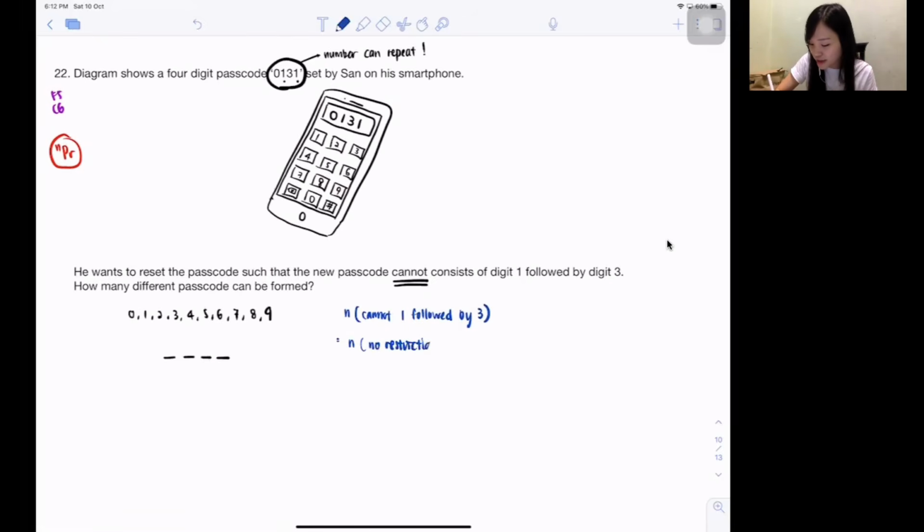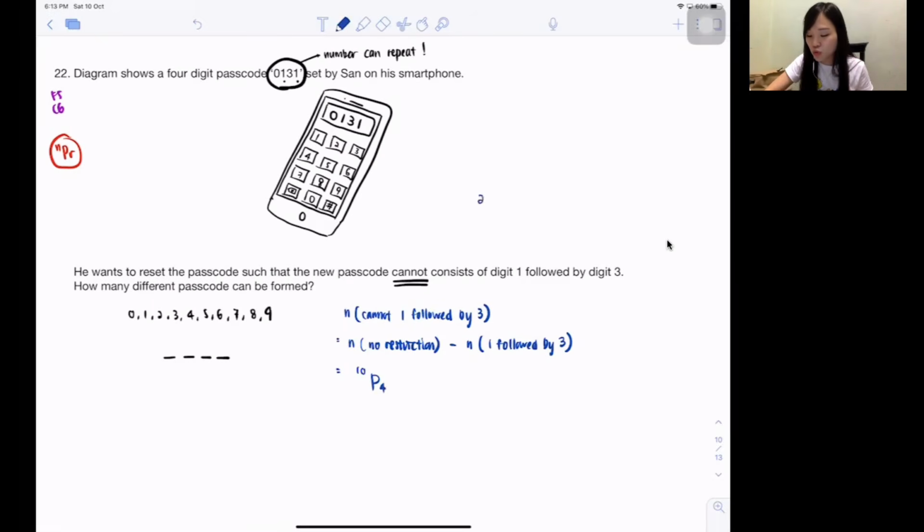After today, you guys should understand this already, my dear. Use the total of no restriction, minus all the 1 followed by 3. Because for 1 followed by 3, at least I can predict what the types are, but for cannot 1 followed by 3, there are too many. So no restriction: how do you guys do it? You guys all wrong because of this. You will write 10P4. See, 10P4, that means out of the 10 numbers, they fight for these 4 seats.